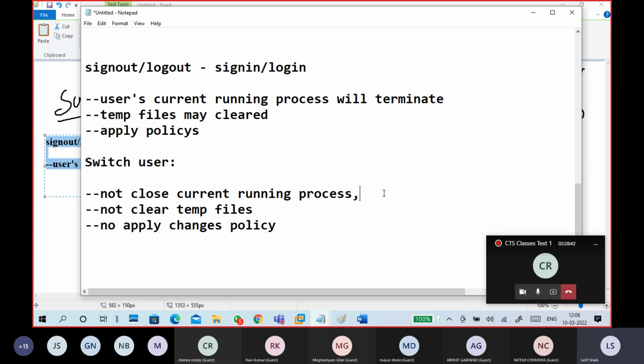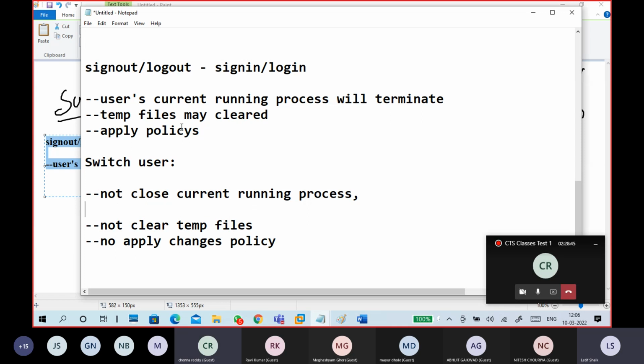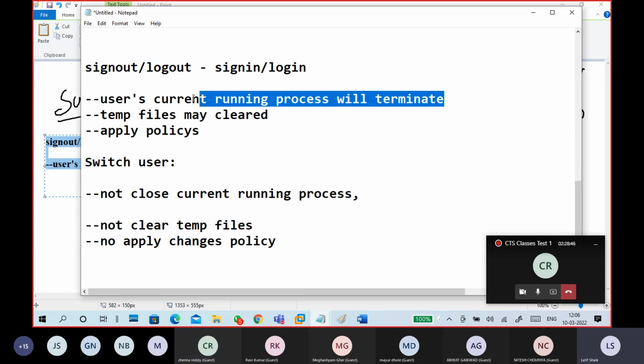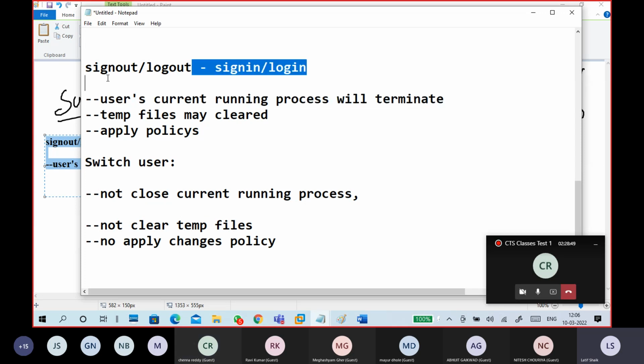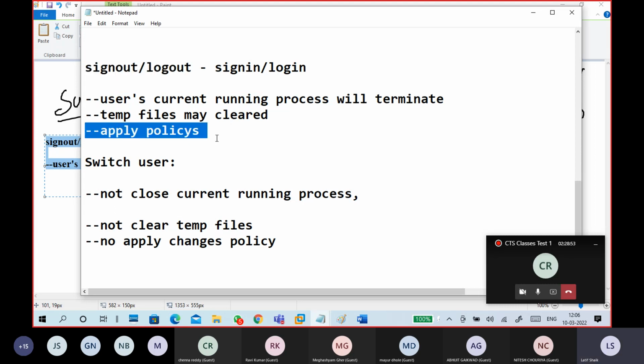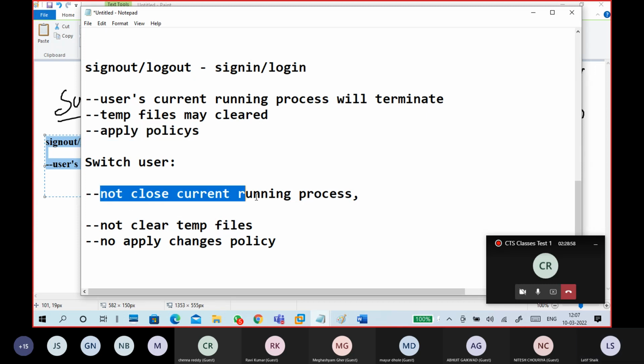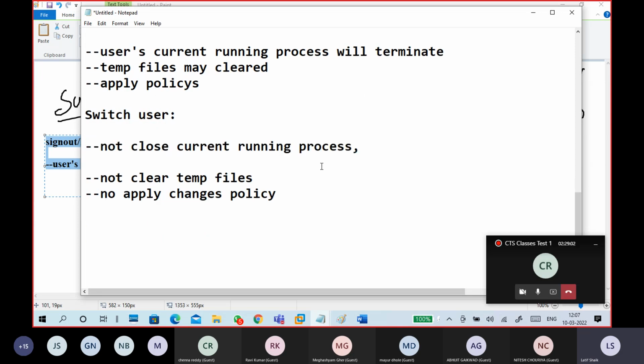Of course, I need to put one line here, guys. If you want to terminate your processes, you can sign out and sign in. If you want to apply changed policies, also sign out and sign in. If you don't want to close the current running processes, you want to keep the background processes running, and you want to go to another user and come back, in that case you can switch users.